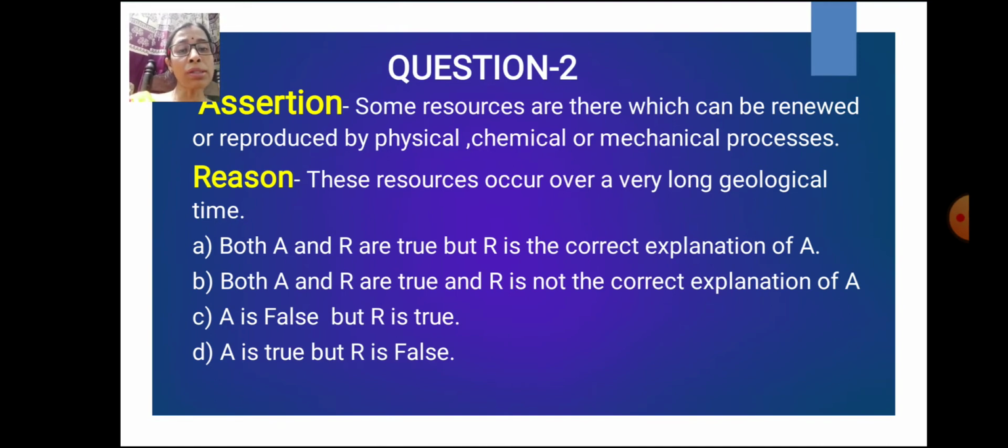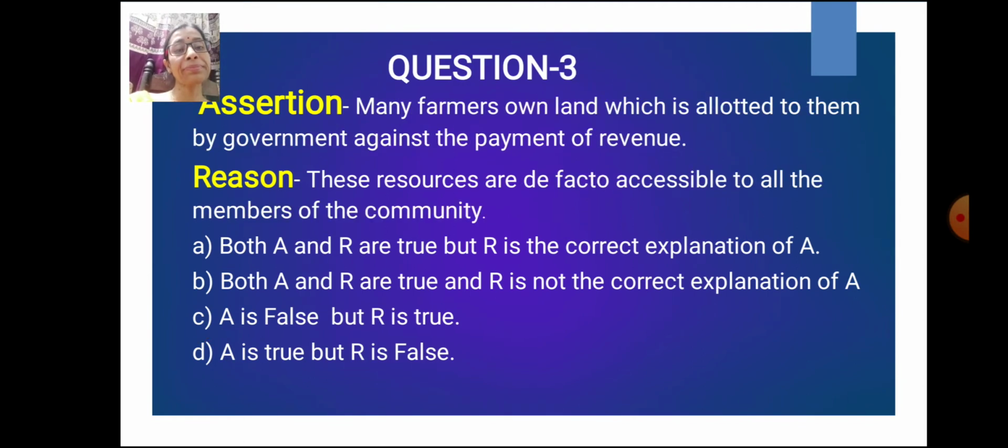This reason is false because renewable resources are those resources which can be renewed within a very short period of time through physical, chemical or mechanical processes. They are renewable, so they take a short period of time, not a long period of time. So A is true but R is false. Question number 3. Assertion is given: many farmers own land which is allotted to them by government against the payment of revenue. Reason: these resources are de facto accessible to all the members of the community.